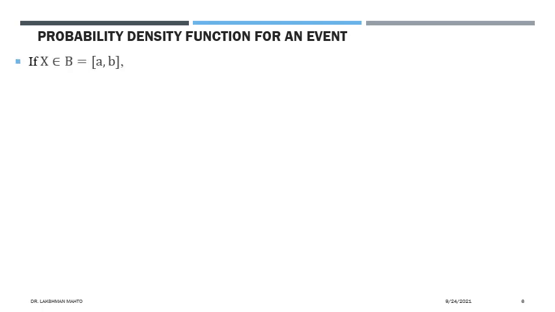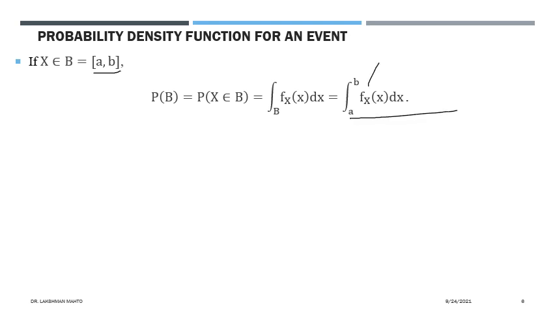First, suppose our event is a single interval, taking values between real numbers a and b, where a is less than b. In order to find the probability of b, we just have to integrate the corresponding density function over the interval a to b. It always demands an explicit form of density. Definitely the explicit form would be given, or you can derive it given the situation. If your event is an interval like this, you can easily calculate the probability, which is equal to the integral of f of x over the interval ab.